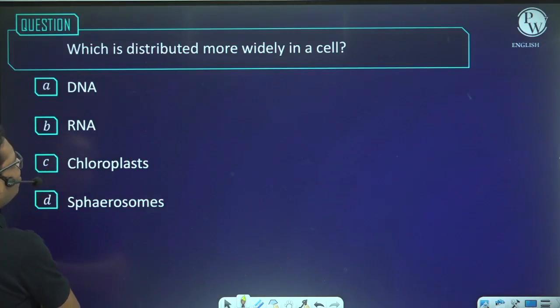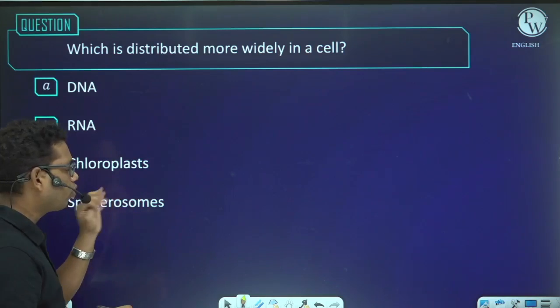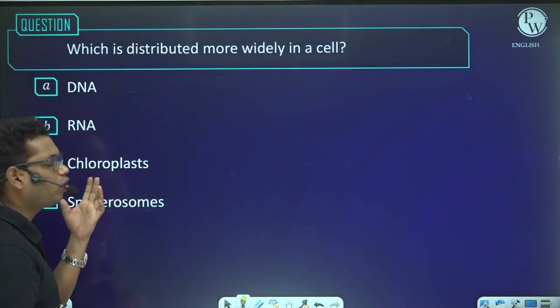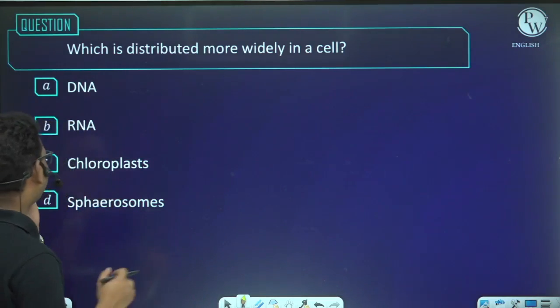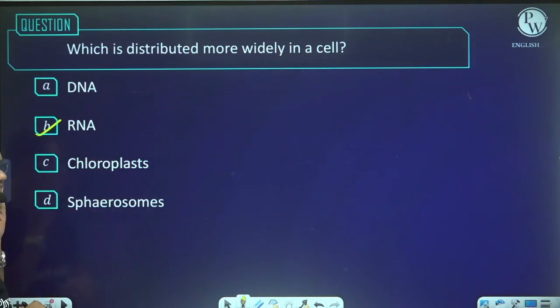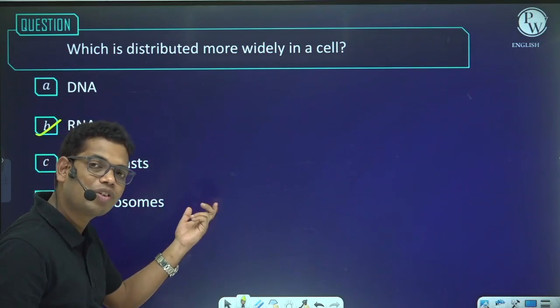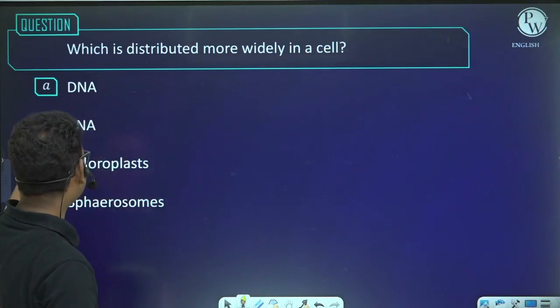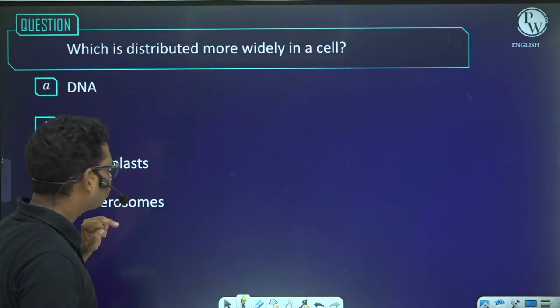Next, which is distributed more widely in a cell? If you look at the answer of this question at different sites, you will find different answers. So let me tell you the exact answer. The answer is RNA. Why not chloroplast? Because within the chloroplast we have RNA. So the more specific answer will be RNA, right?